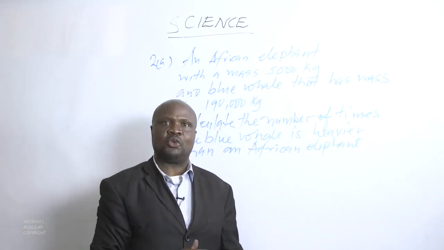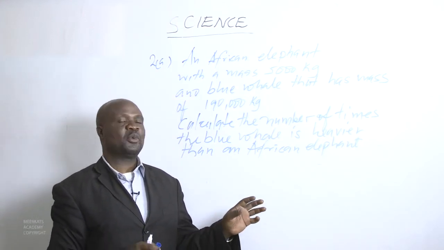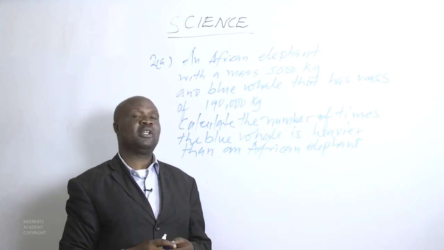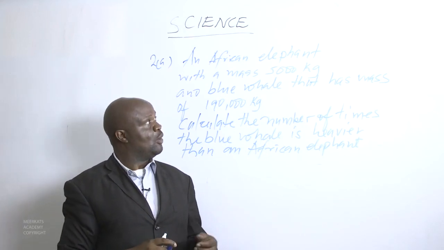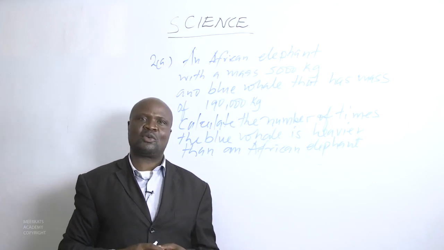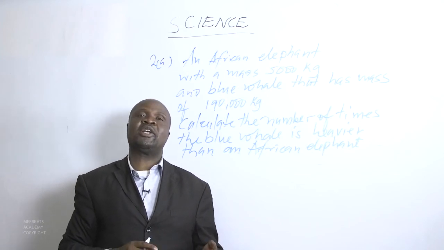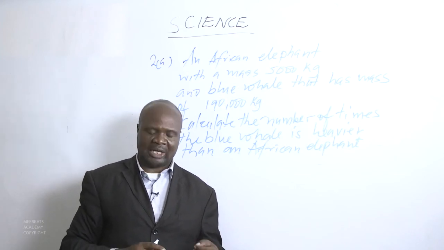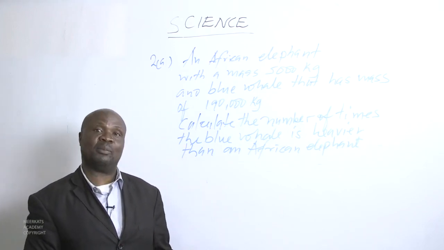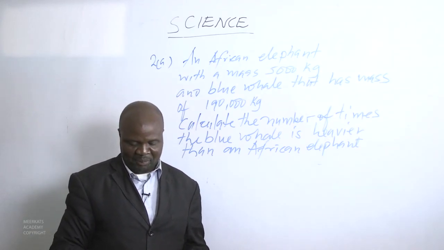So the approach when we want to know that, for instance, we have an African elephant that weighs approximately 5,000 kilograms, we are comparing it with a blue whale that weighs close to 190,000 kilograms. The question requires us to calculate how many times the blue whale is heavier than an African elephant.